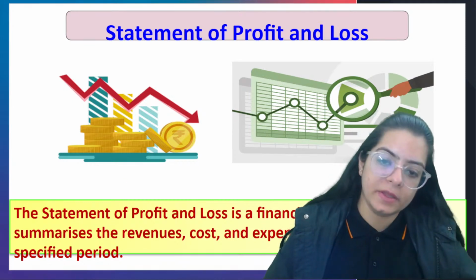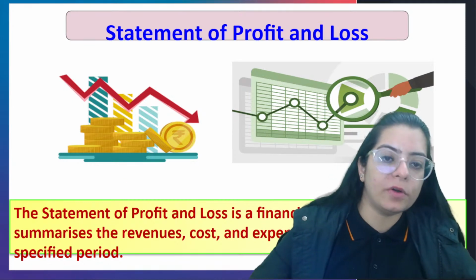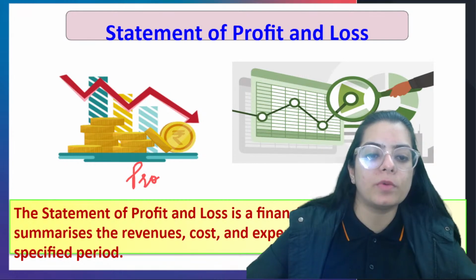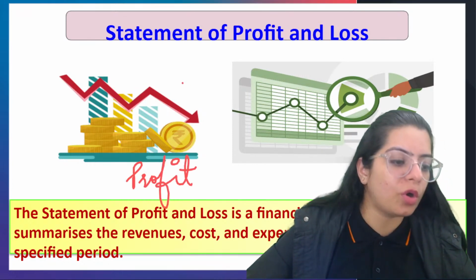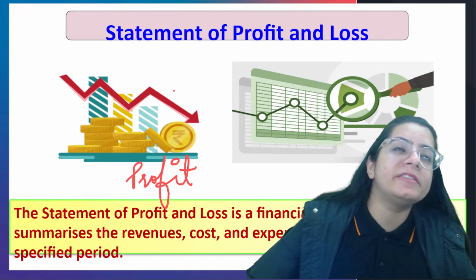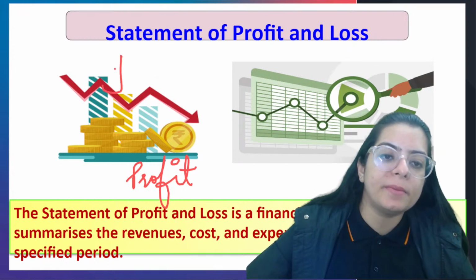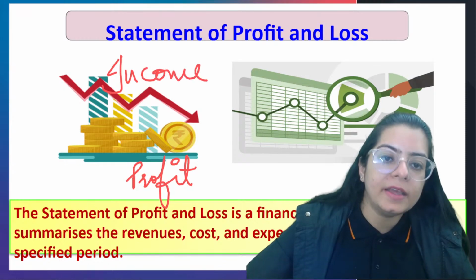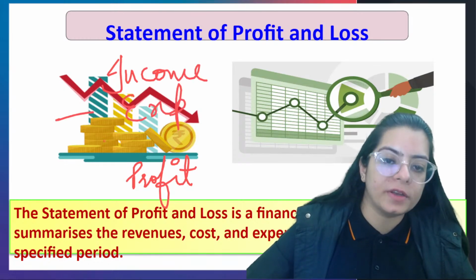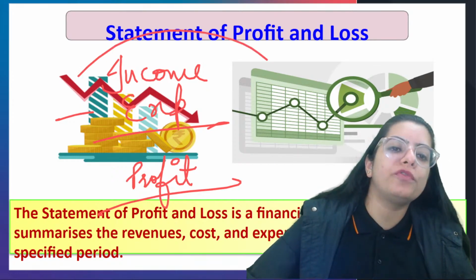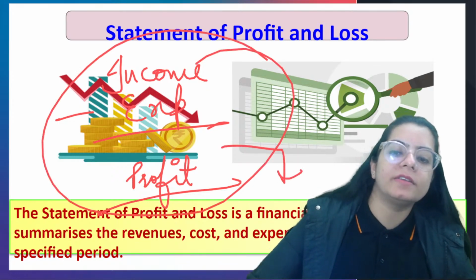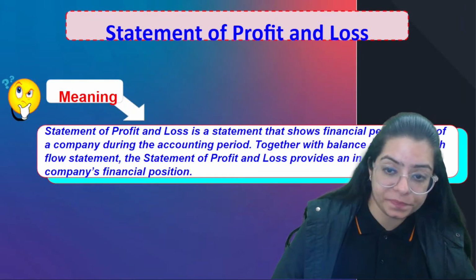Let's talk about that. Of course, beta, one thing you all already know is how we calculate profit. What is the way to calculate profit? The old school method only, which you all have been learning from sixth, seventh mathematics: income minus expense is profit. Just we are going to write it in an accounting manner. We are going to frame it in an accounting manner. That is a statement of P&L of a company, right?